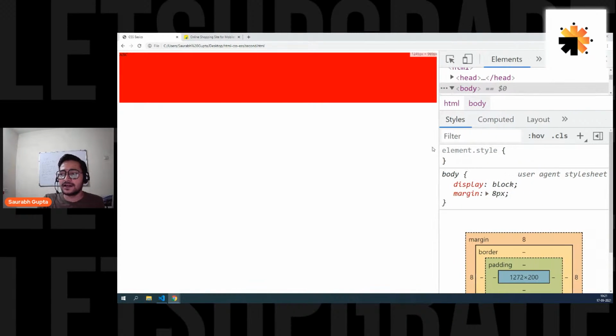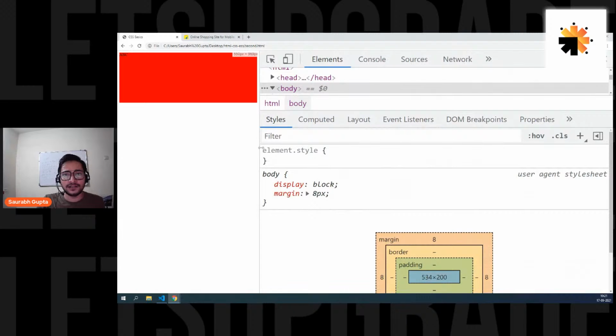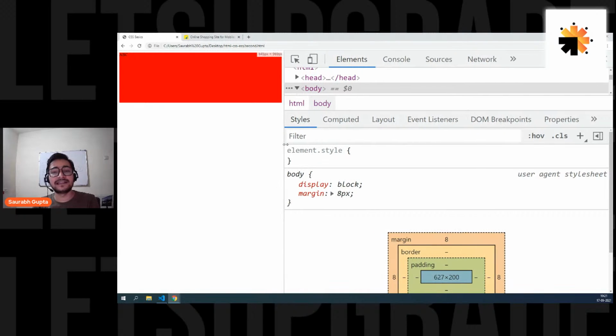And if I make my screen small, the body becomes small. And if my body is becoming small, the div element is also becoming small, because the div element depends on the body for the width. Because the width is given in percentage, it is always related to the parent width. Basically, my width will always be in comparison with my parent.